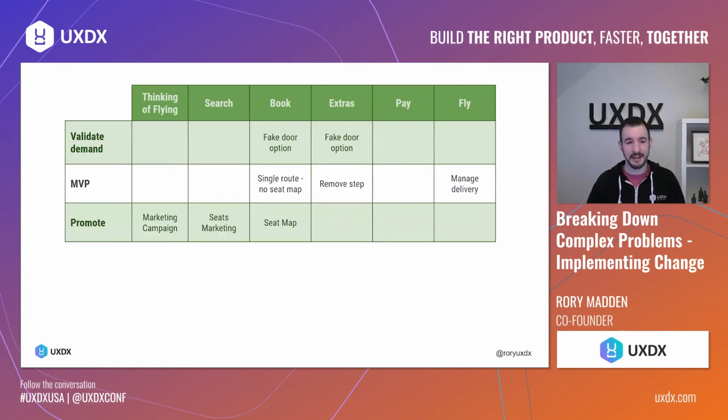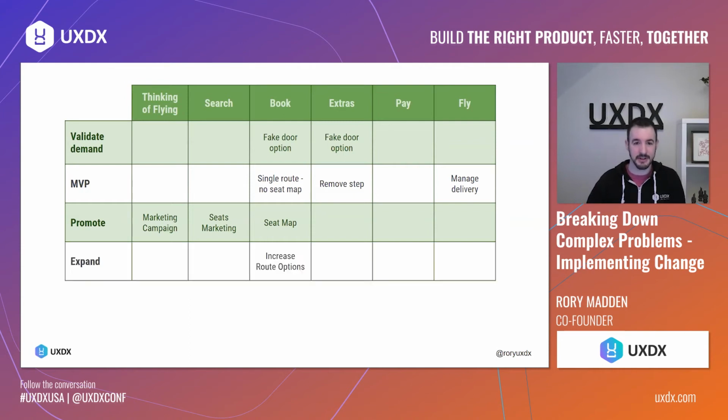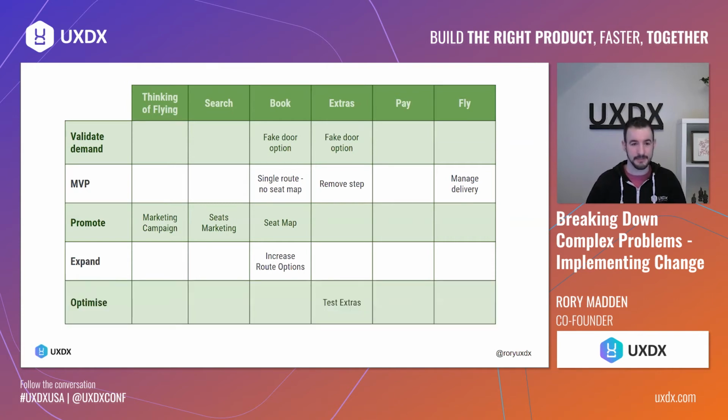Once we validate that, then we can upgrade our marketing, really start promoting this, add in some extras. So give the seat map because it is a better experience. Then we can increase the route options. And the reason why in the MVP we start with a single route is because we don't want to show this to absolutely all of our customers if there is a risk that we're going to pull this. Because after each one of these steps, if it doesn't deliver on the value that we're expecting, we should be considering pulling the product or changing it dramatically. So by limiting it early on, we're limiting the number of customers that could be impacted.